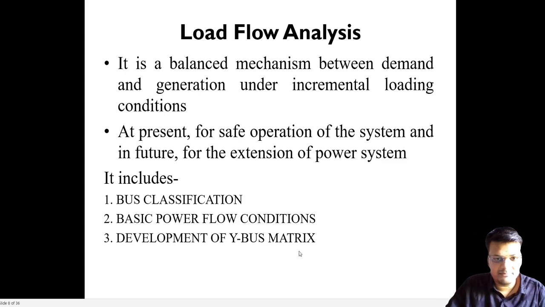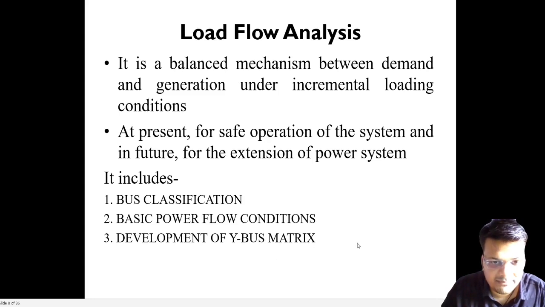These are all the basic minimum units you can say of any generating station. Admittance, that is also correct. So we have to construct the Y bus, then set the limits. It is written in reverse order. We construct the Y bus and set some limit of the transmission line. Then we have to classify the bus, whether it is a slack bus, a PV bus or a load bus. Then we perform the load flow analysis.